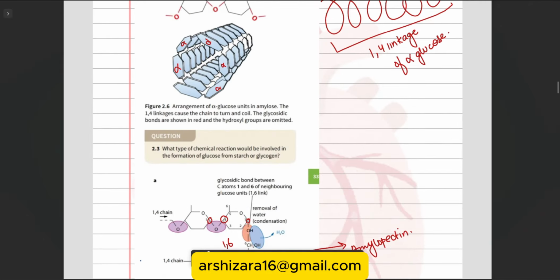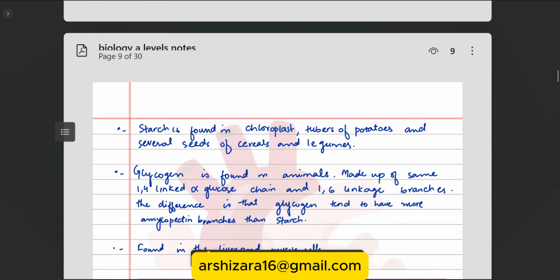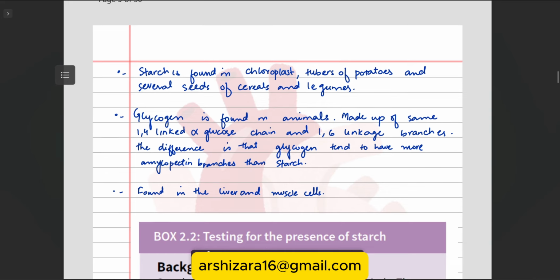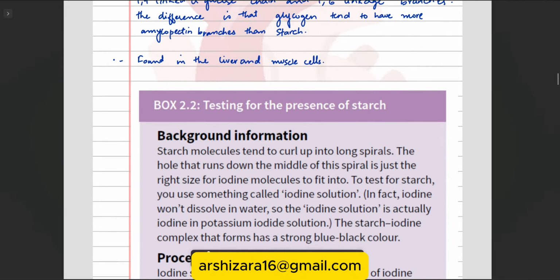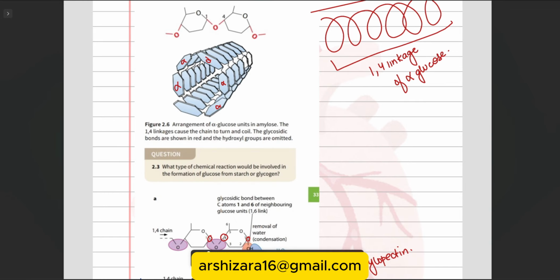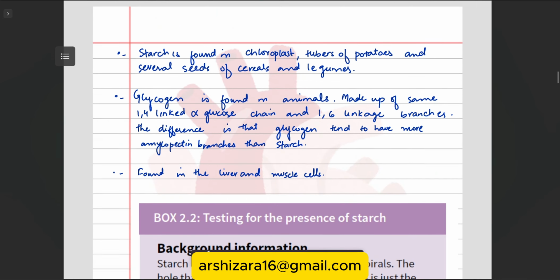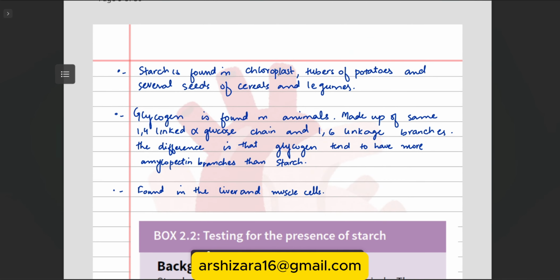This literature is basically what I concise from the lecture, and you can have the lecture and read it yourself. It's about starch, about everything that we are studying. I'm just telling you via the images, because images are much easier than words. First you need to understand what's going on, then you can read about it later. That's what I meant to say. So let's see. Starch is basically in chloroplasts, tubers of potatoes, and several seeds of cereal.